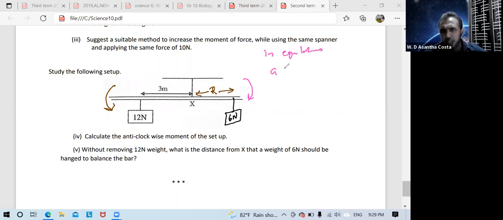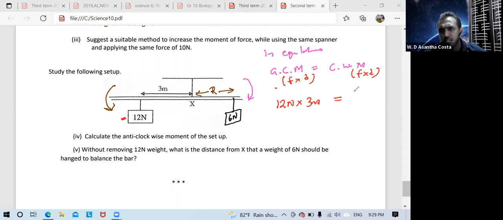Then you can write, in equilibrium, anti-clockwise moment equals clockwise moment. Anti-clockwise moment in this one, force is F into d. Here also F into d, this one also F into d. Force is 12 Newton, distance 3 meter, equal.